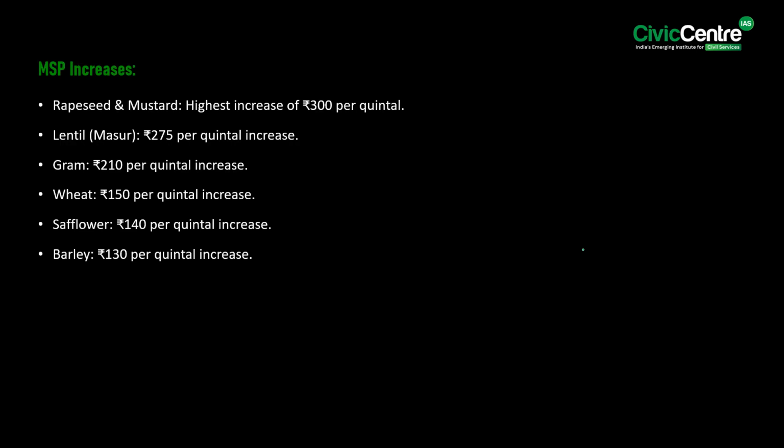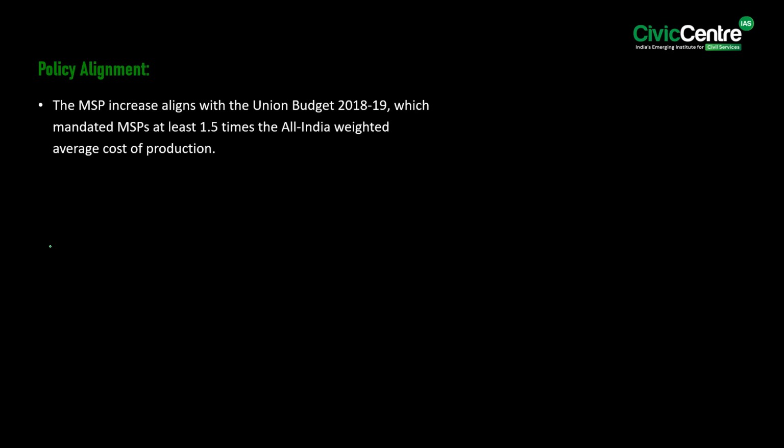Firstly, if we look at the MSP increases, the rapeseed and the mustard seed have the highest increase of 300 rupees per quintal. Then the lentil, which is 275 rupees per quintal, gram 210 rupees per quintal, wheat 150 rupees per quintal, safflower 140 rupees per quintal, and lastly barley worth 130 rupees per quintal. Significantly, the MSP increase aligns with the Union Budget 2018-19, which mandated MSPs at least 1.5 times the All India weighted average cost of production.